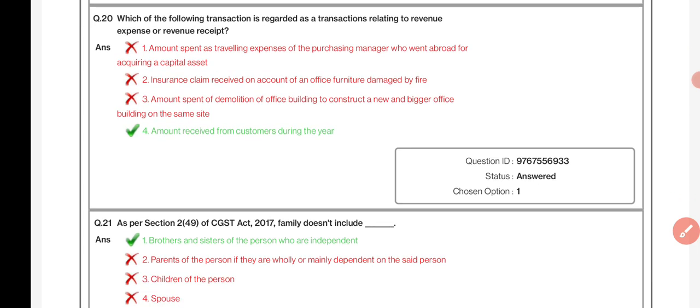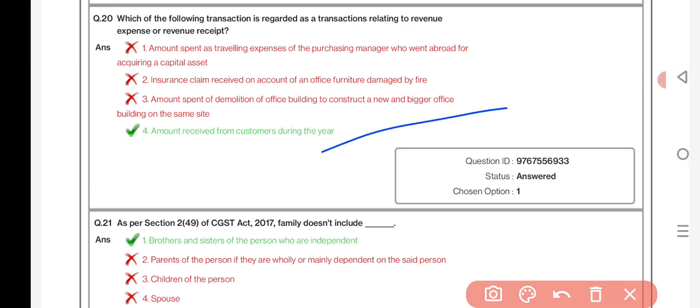Which of the following transactions is regarded as a transaction relating to revenue expenses or revenue receipt? Amount received from customer during the year. As per Section 2 subsection 49 of the CGST Act 2017, family does not include brothers and sisters who are independent.